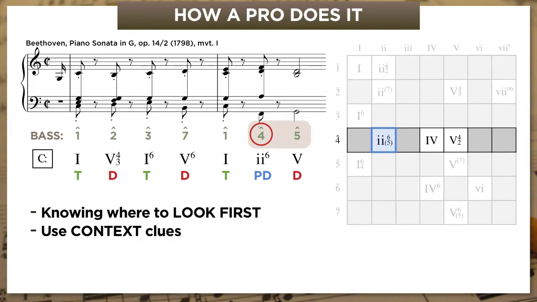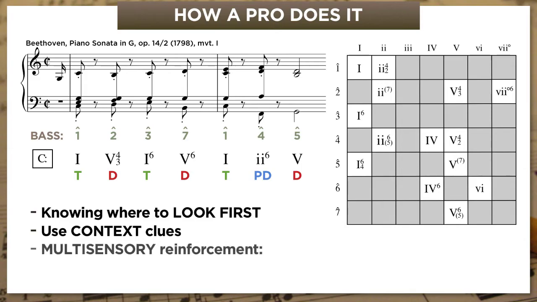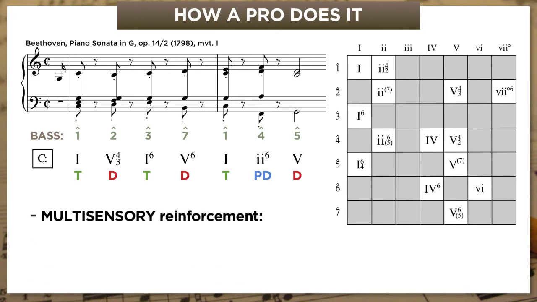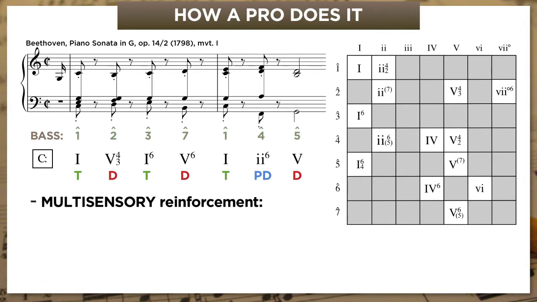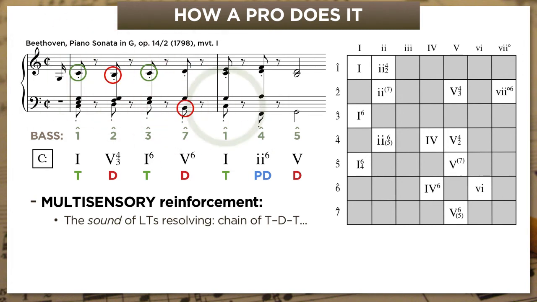And speaking of listening, let's move on now to the issue of multisensory reinforcement, the idea that listening itself can make analysis faster and easier. When I'm analyzing, I've always got my ear out for familiar sounds and telltale notes. And in this passage, my ear immediately locks onto the sound of the tonic note going back and forth to the leading tone. We get it first in the melody and then in the bass. So you can hear 1, 7, 1, 7, 1.